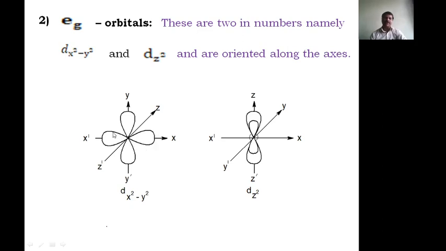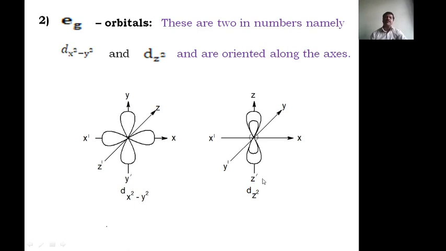The other end will be on the negative x axis, and the second lobe of the dumbbell is along the positive y axis, or over the positive y direction. Another one is the negative y direction. Therefore, this is just along the axis, and therefore it is called dx square minus y square.